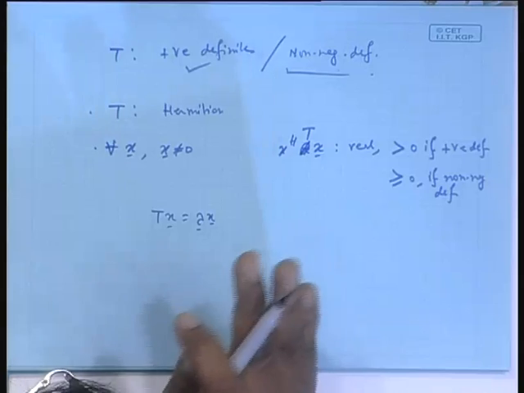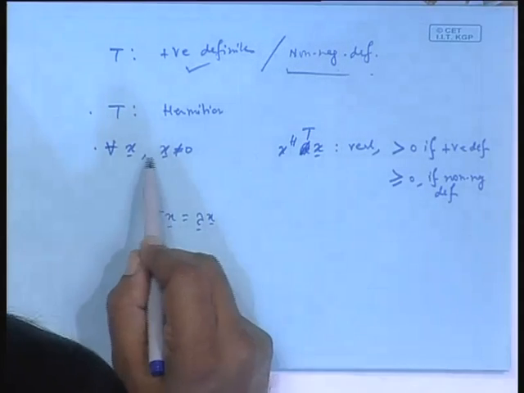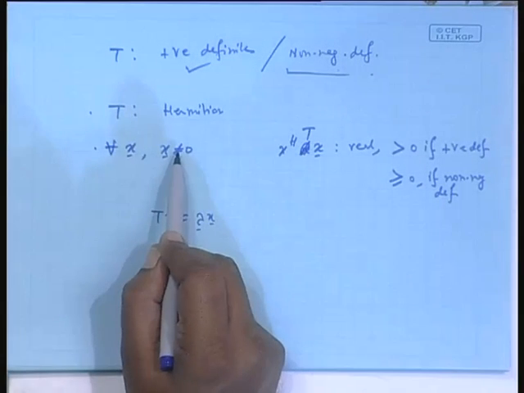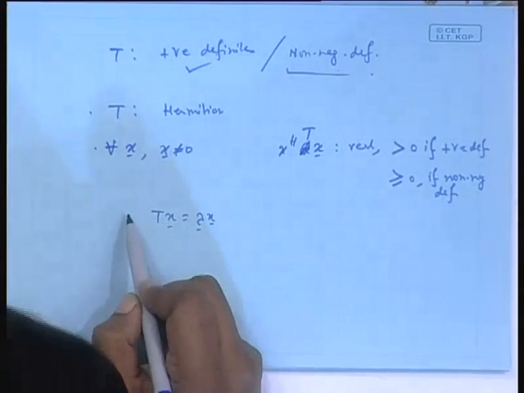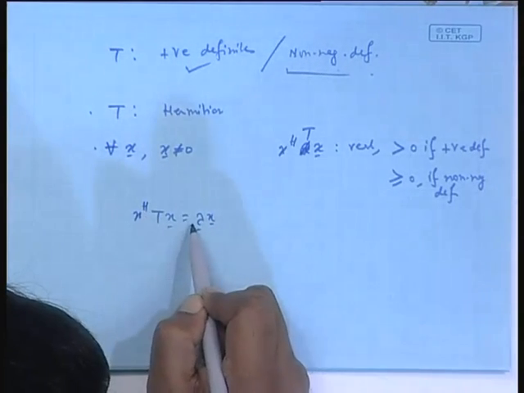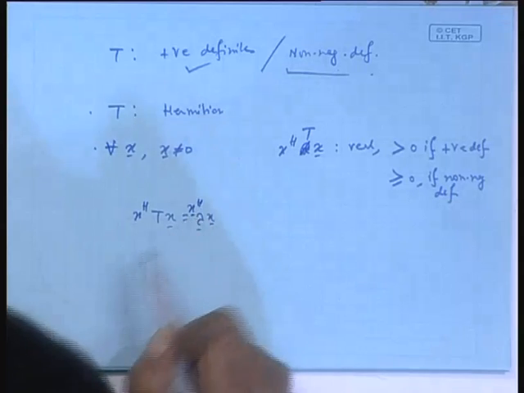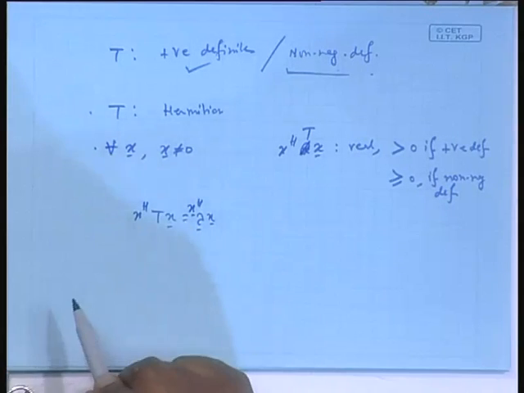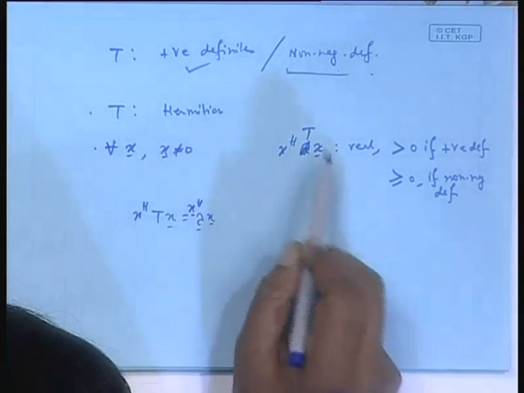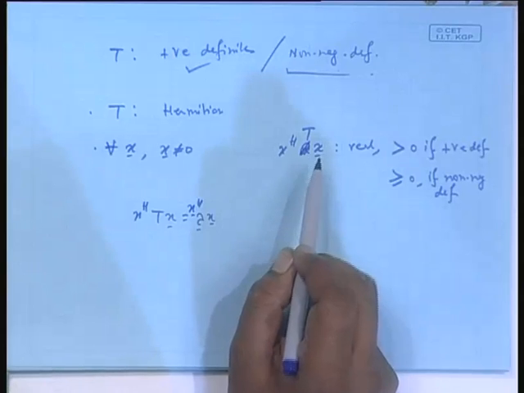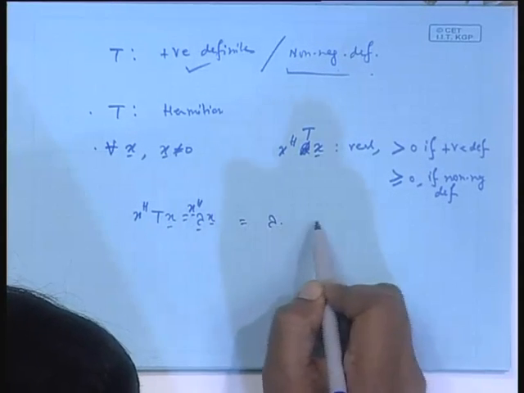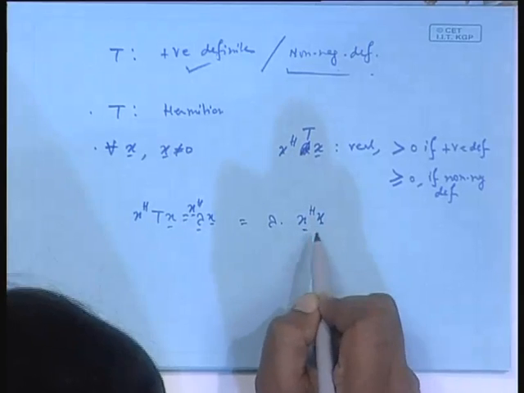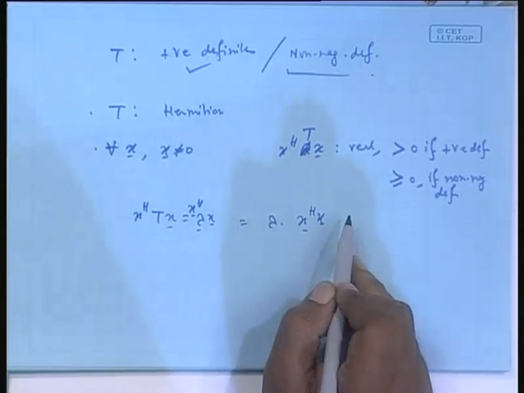So, here I told for all x, where x is non-zero. Now I pick up x itself and multiply here, then this must be real, which is of course the case, because this becomes lambda into x Hermitian x, and x Hermitian x is always real.